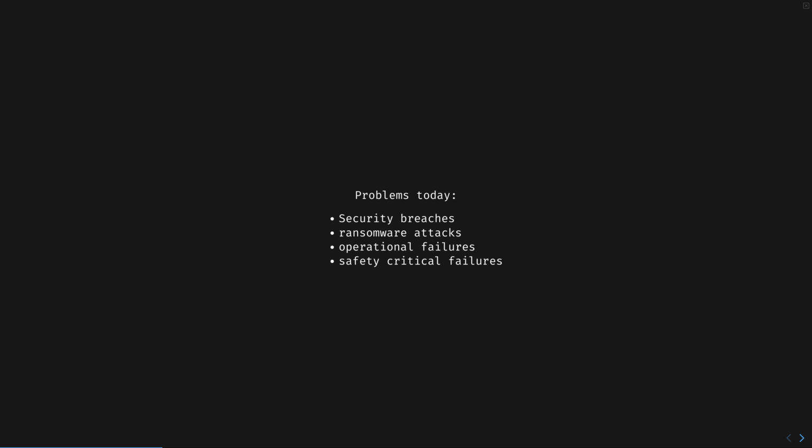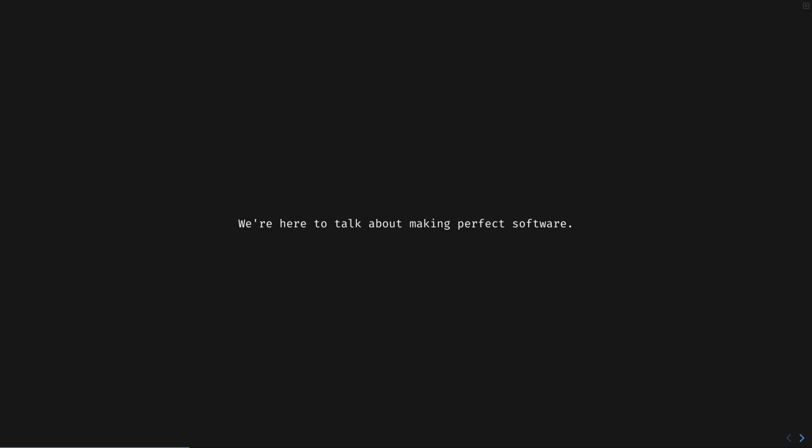Broken software hurts people and slows down human progress. We now have a much better solution to these problems. Rust is a really pleasant language to write code in, but that's not what we're here to talk about. We're here to talk about making perfect software.